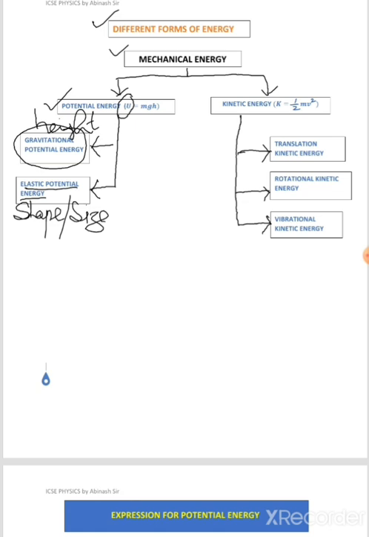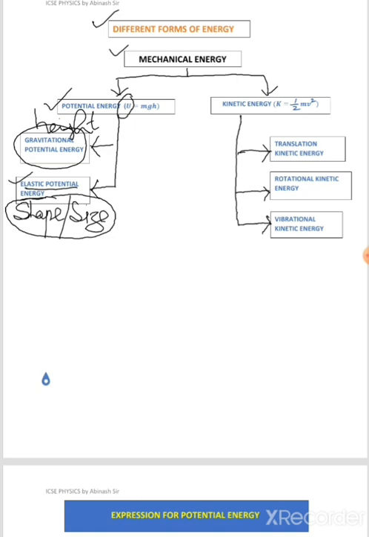The second type of potential energy is elastic potential energy, the energy possessed by a body due to a change in the shape or size of the object. For example, if you take a spring and compress it, energy gets stored in it, and when you leave the spring it regains its shape.